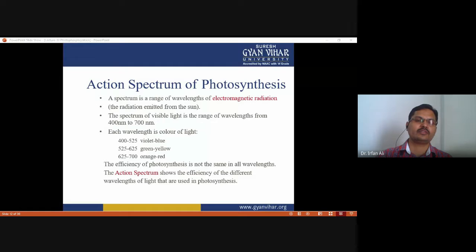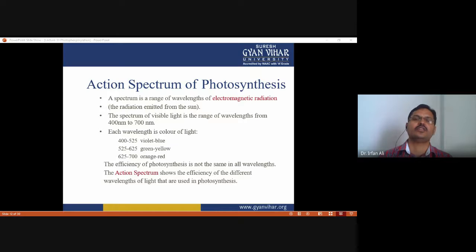Now, we will talk about the action spectrum of photosynthesis. A spectrum is a range of wavelengths of electromagnetic radiation. The radiation emitted from the sun has various wavelengths of light, but not all the light can be absorbed by the plant. The visible light spectrum ranges from 400 to 700 nanometers, and each wavelength is a color of light: 400 to 525 is violet blue light, 525 to 625 nanometers is green yellow light, and 625 to 700 nanometers is orange red light.